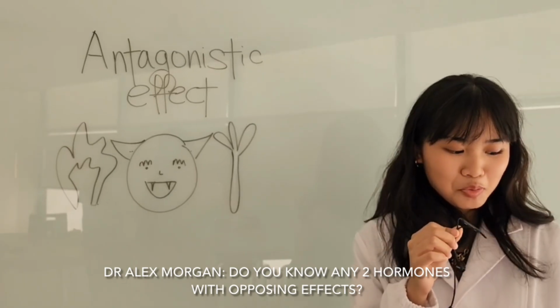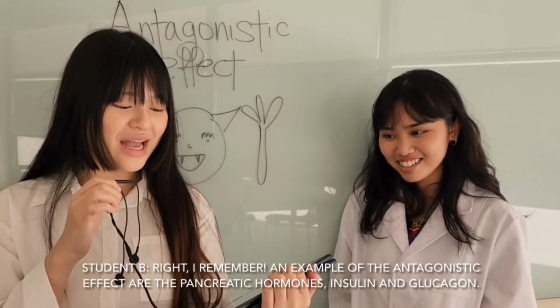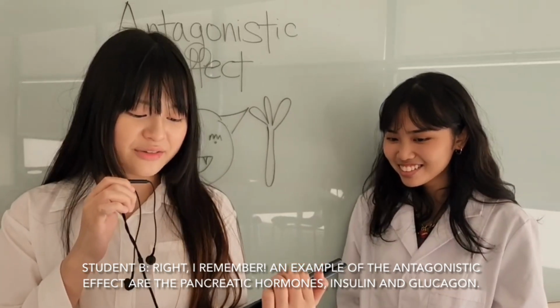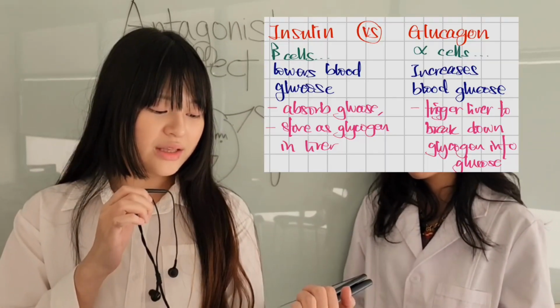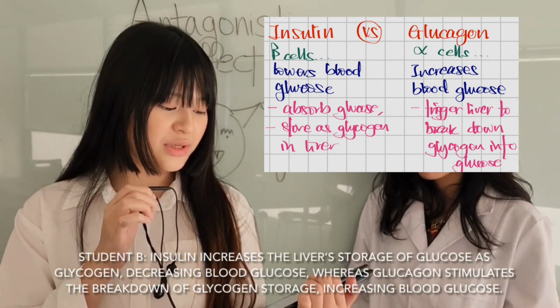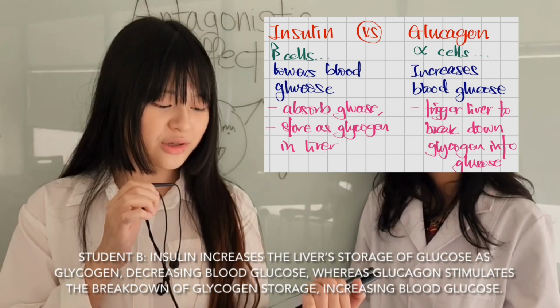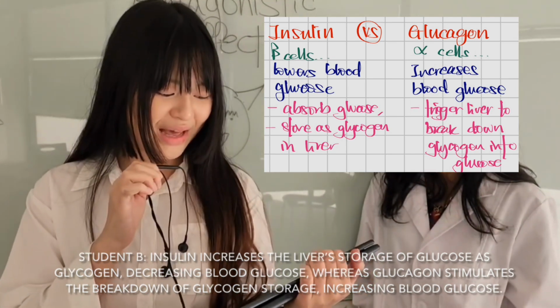Do you know any two hormones with opposing effects? Right, I remember. An example of the antagonistic effect is the pancreatic hormones, insulin and glucagon. Insulin increases the liver storage of glucose as glycogen, decreasing blood glucose, whereas glucagon stimulates the breakdown of glycogen storage, increasing blood glucose.